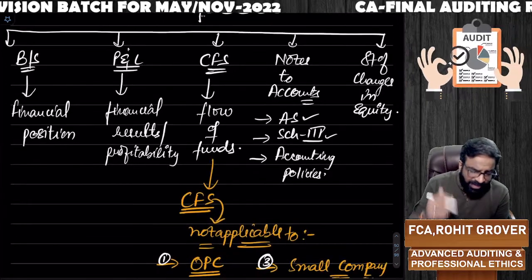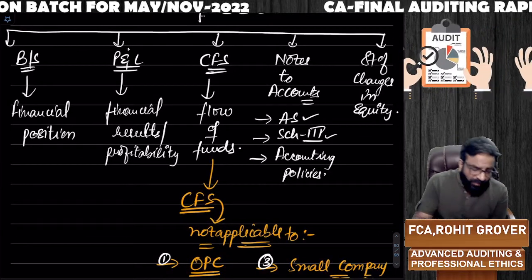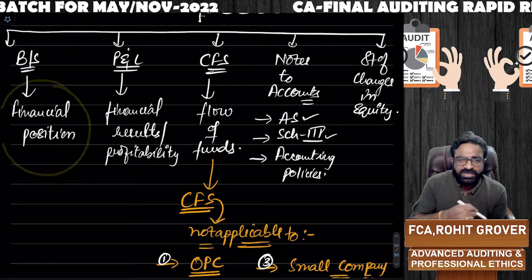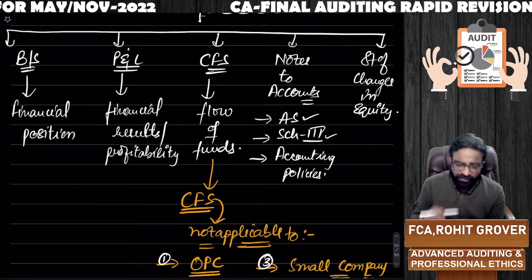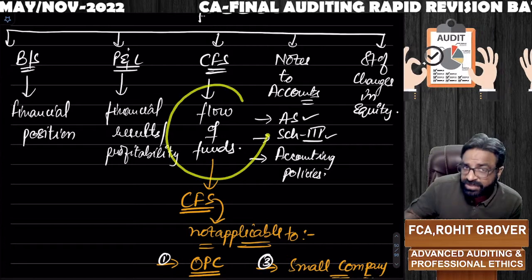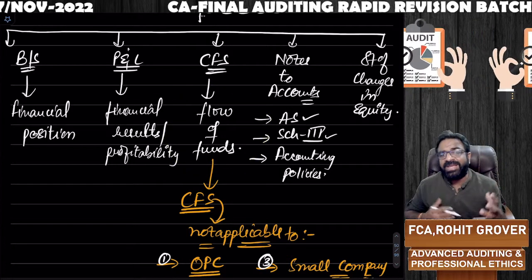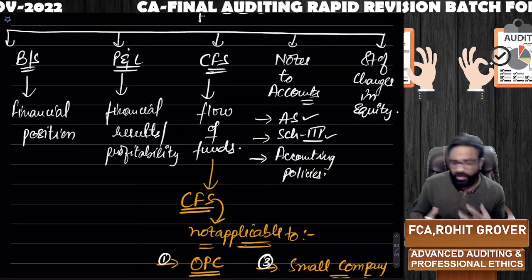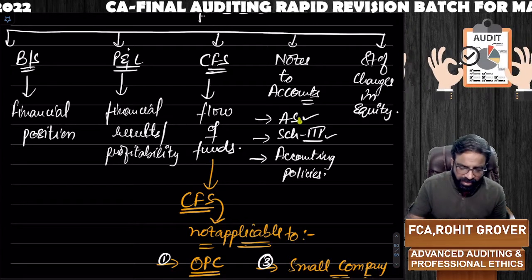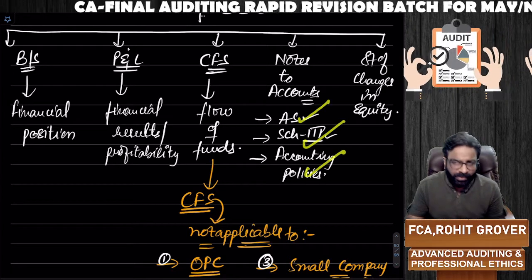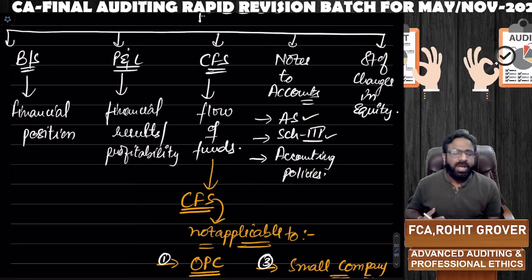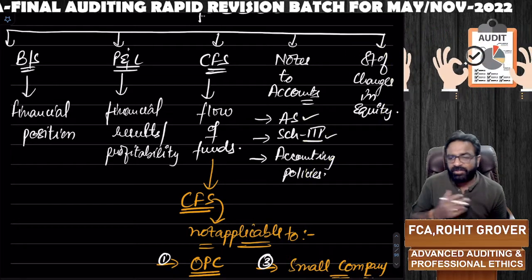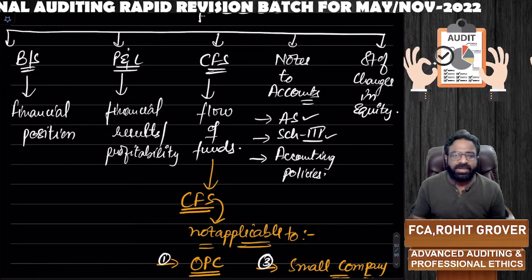Sir, from the financial statements, what do we come to know? From the balance sheet, we'll come to know about the financial position of the company. From the P&L, we'll come to know about the financial results and profitability of the company. From the cash flow statement, we'll come to know about the flow of funds. And from the notes to accounts, we'll come to know about the notifications and disclosures relating to accounting standards, Schedule 3 and accounting policies. And statement of changes in equity gives us the information about how much equity has changed as compared to the last year. What the shareholding pattern has changed.